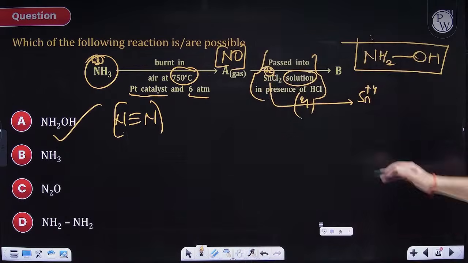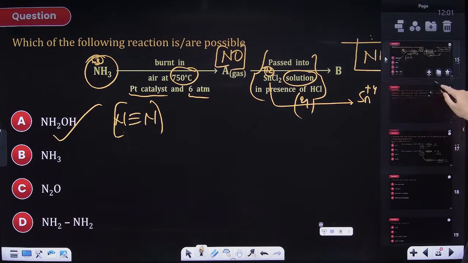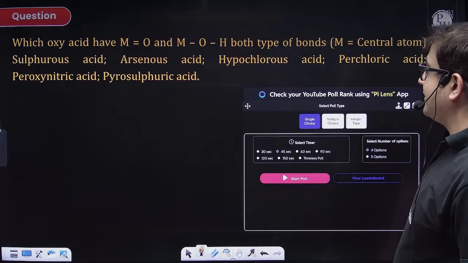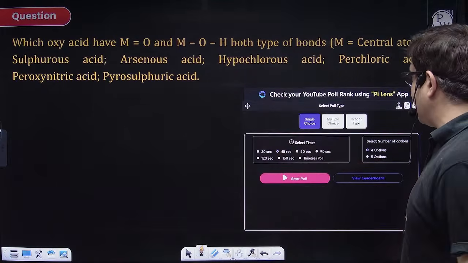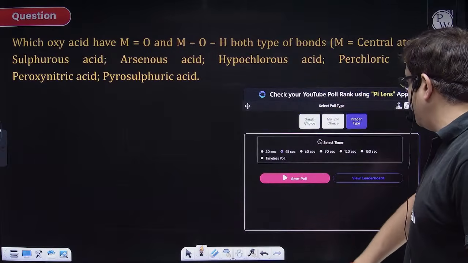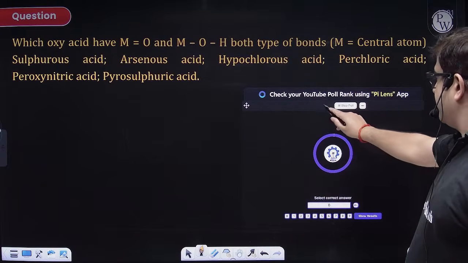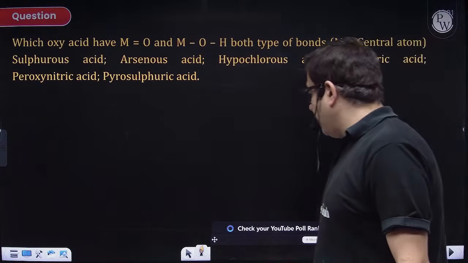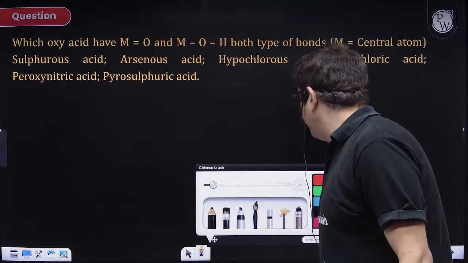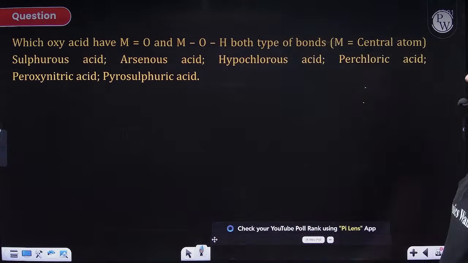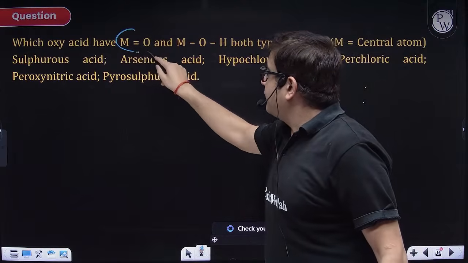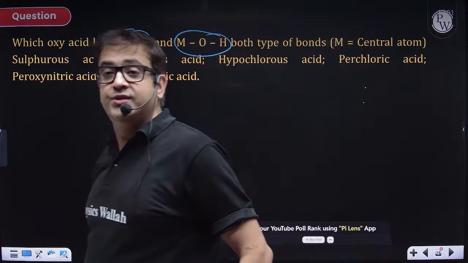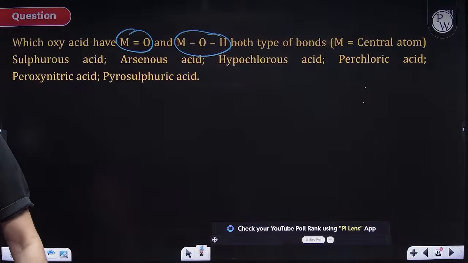perfect. So I hope we have the answer for this also, which is hydroxylamine. Again, हाँ बेटा, a question to revise oxy acids and chemical bonding logic as well. So an integer type question for you. I'll not be giving you 1 minute for this, 45 seconds. Please attempt, beta. How many of them have an oxo group and element bond O bond H? Element bond O bond H and oxo group.